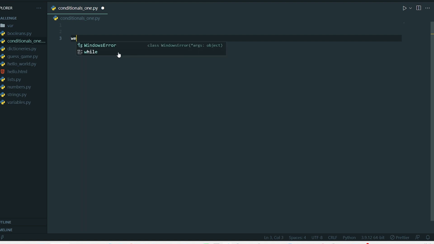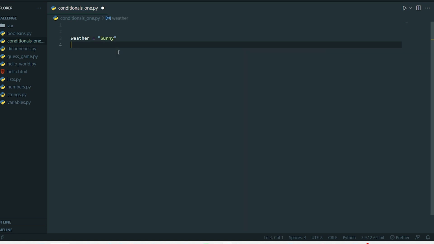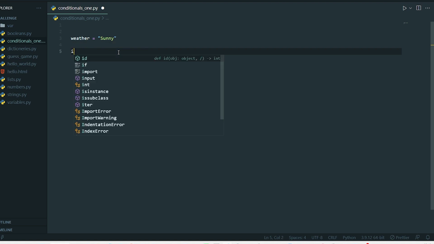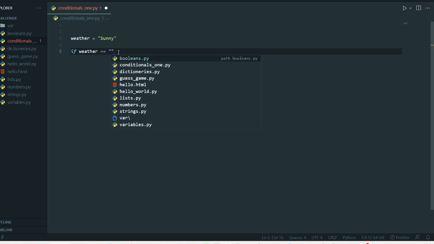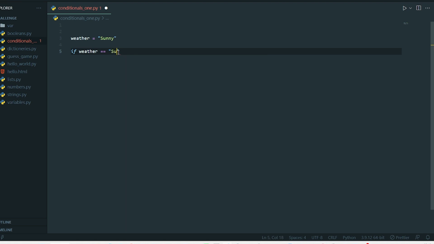So we write a variable called weather equals sunny. Now we are going to begin to write an if statement. If weather is equal, remember the assignment operator that we talked about previously, then we say sunny.